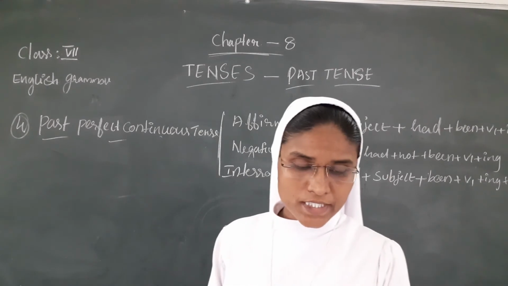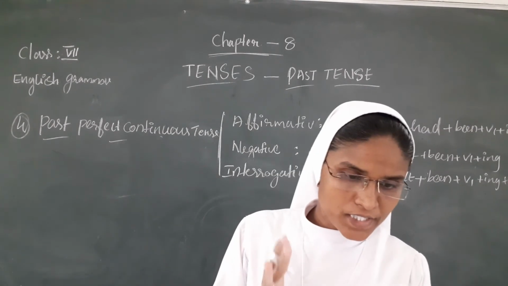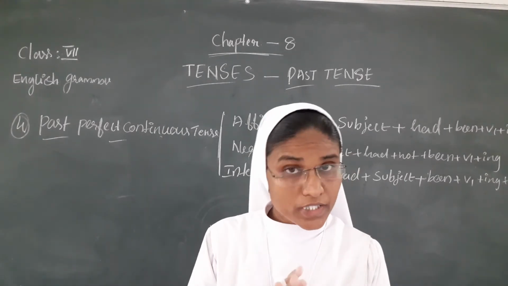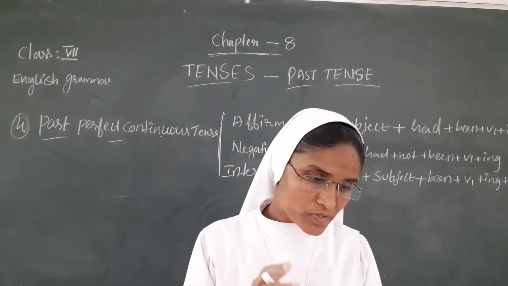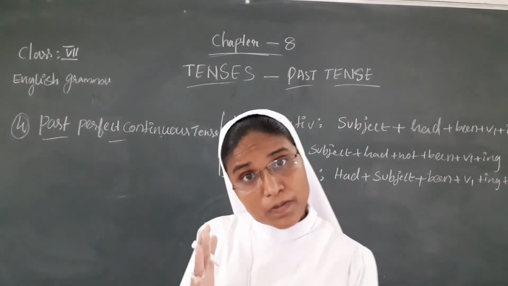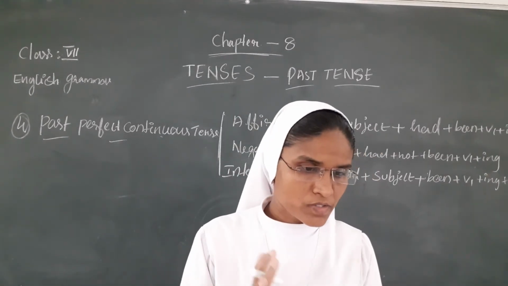So now we write the sentences in the singular way. Already, this also has affirmative, negative and interrogative, with first person, second person and third person. First we write the singular pronoun sentences, then the plural.